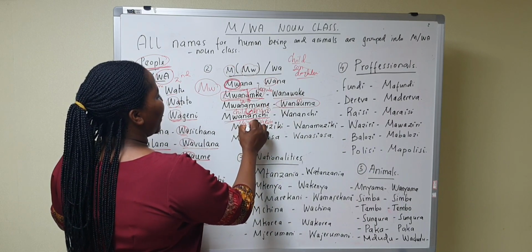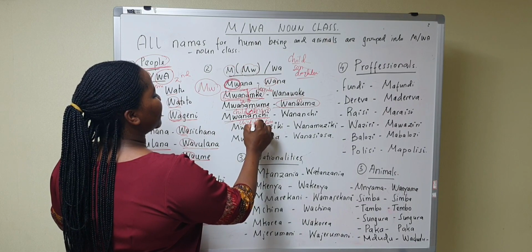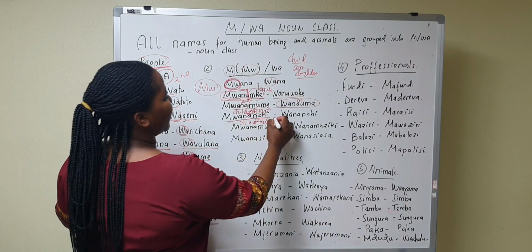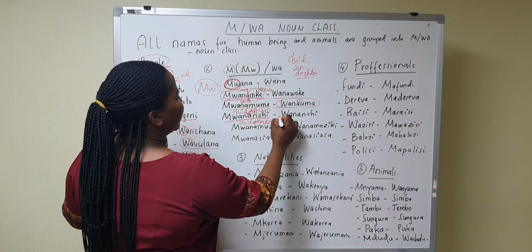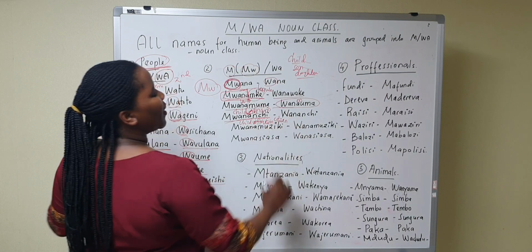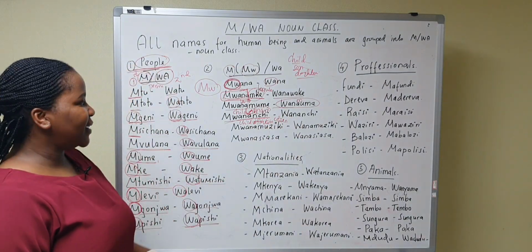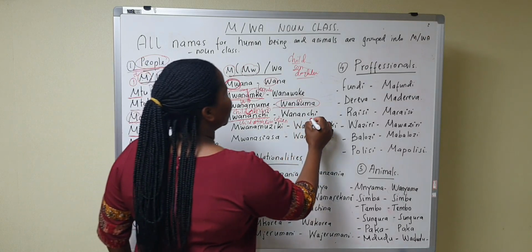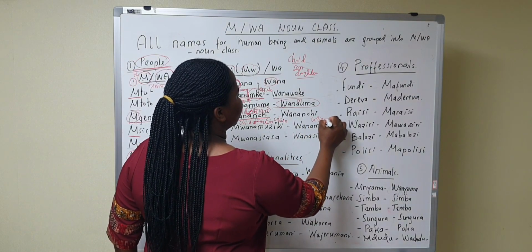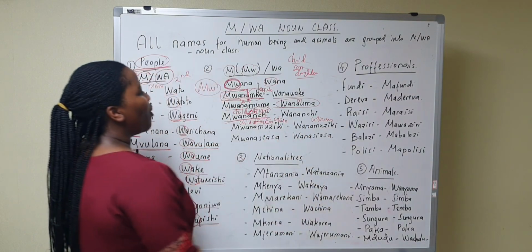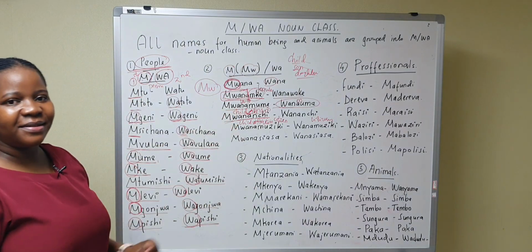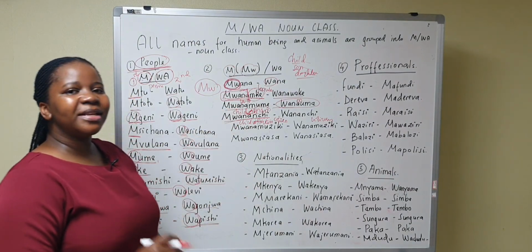Mwananchi, a child of a nation. So that means this is a citizen, okay? Mwananchi, a citizen. Wananchi, citizens. So mwananchi, this is a citizen.